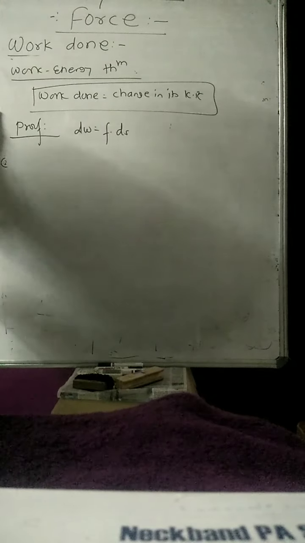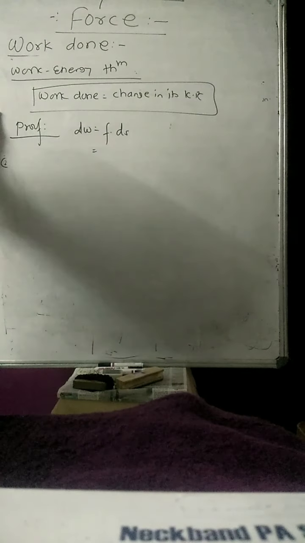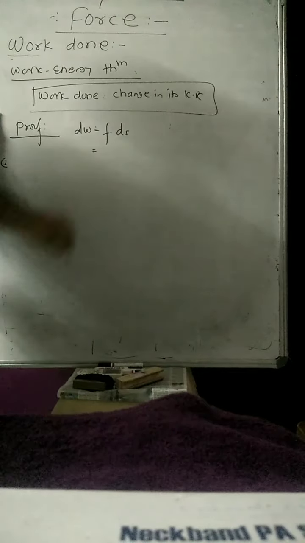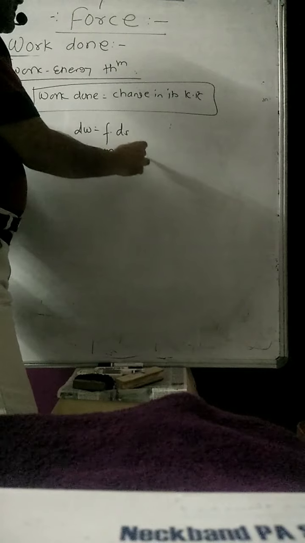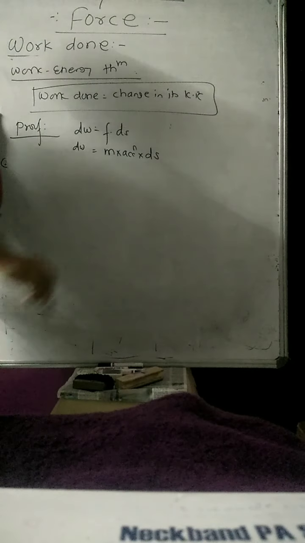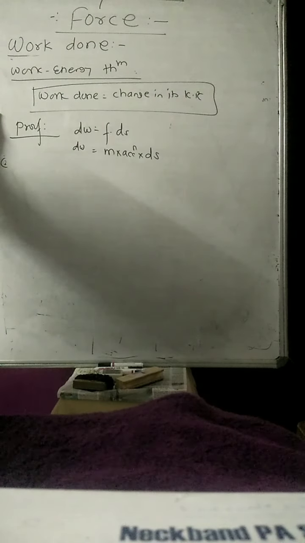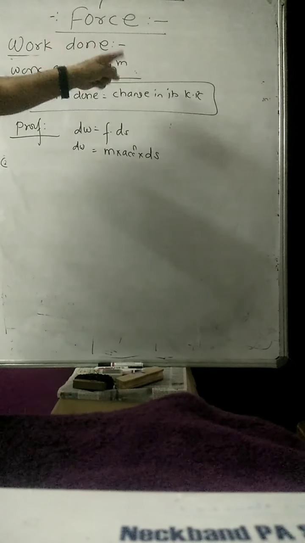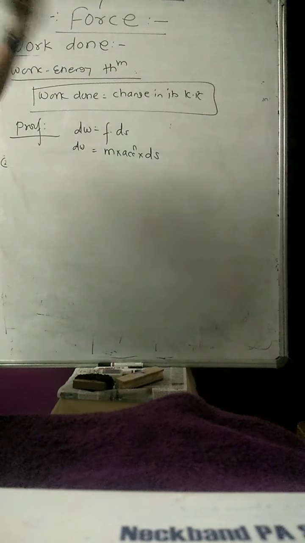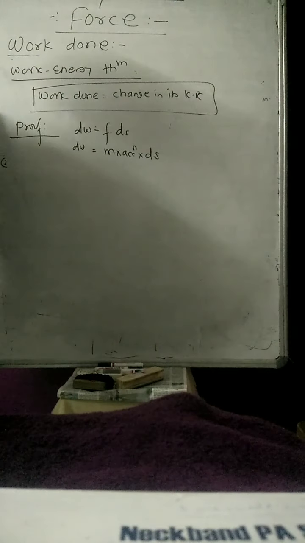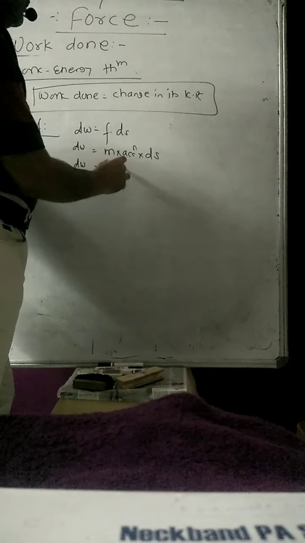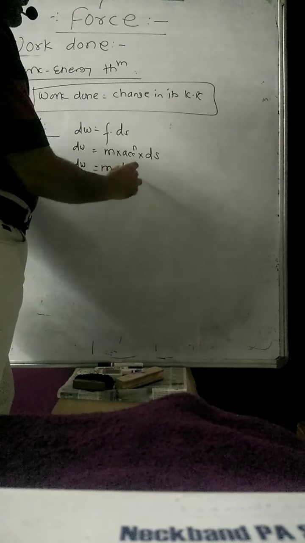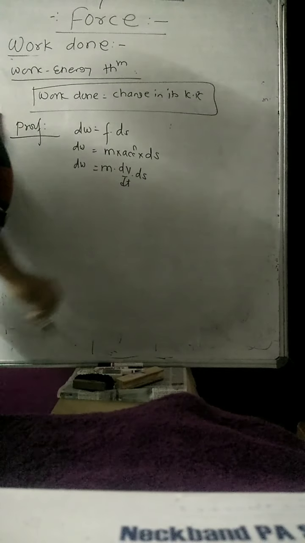But sir, what is the force? The force is equal to mass into acceleration, and that times ds is the amount of work done. What I want to prove is that work done W is equal to the change in kinetic energy, means final kinetic energy minus initial kinetic energy. But how can I prove that? Here dW is equal to m into dV by dt into ds.